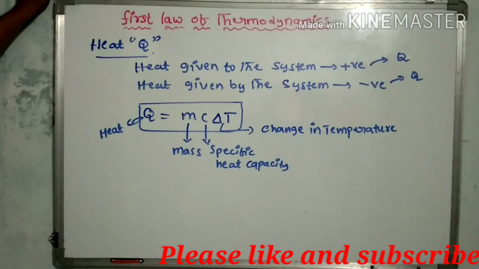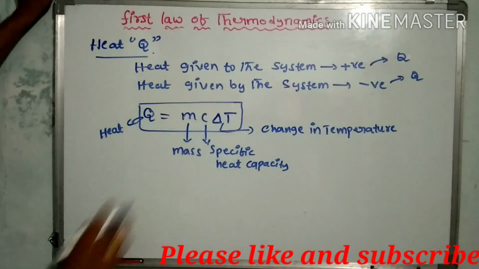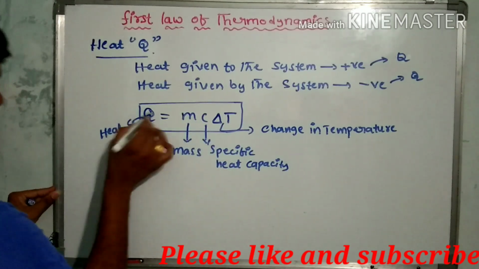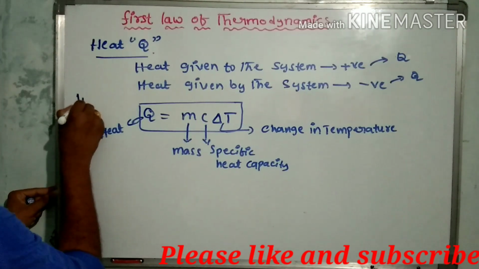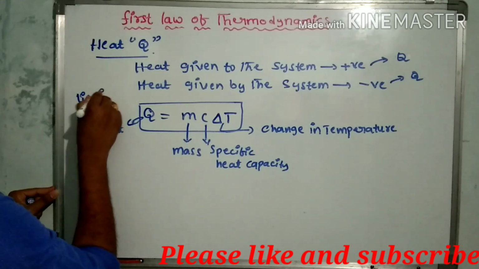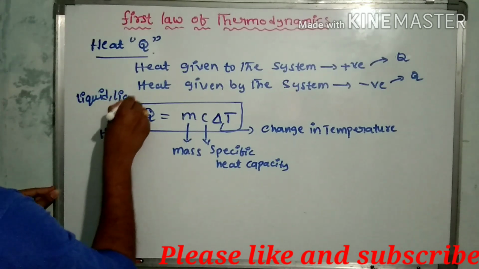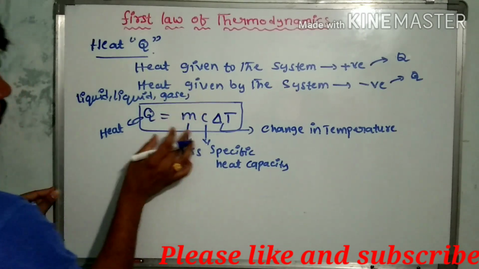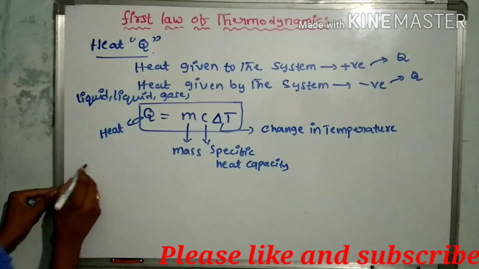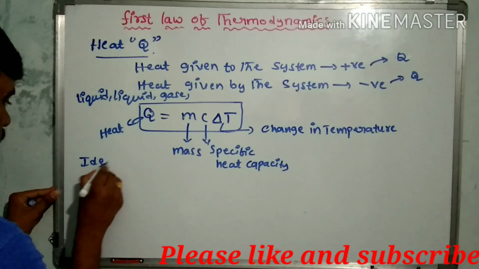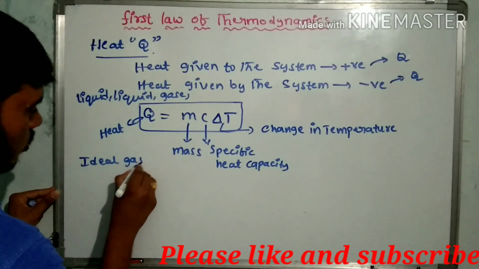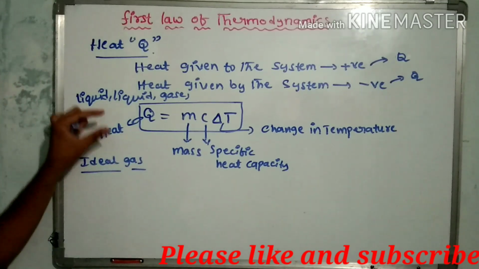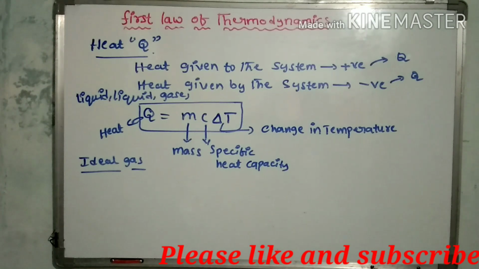This is the first formula, Q is equal to MC delta T, and it is used for solid, liquid and gases. But in the case of an ideal gas, what is the formula for the calculation of heat?